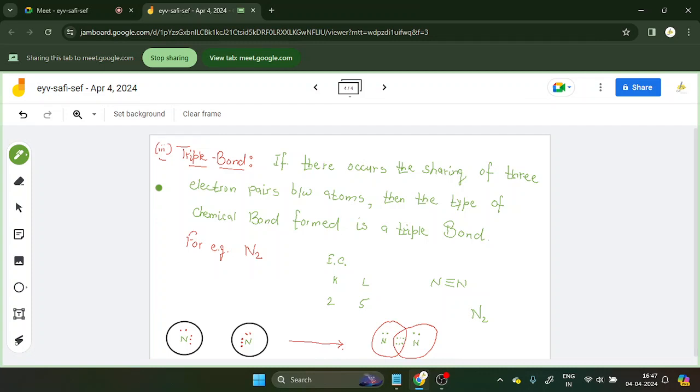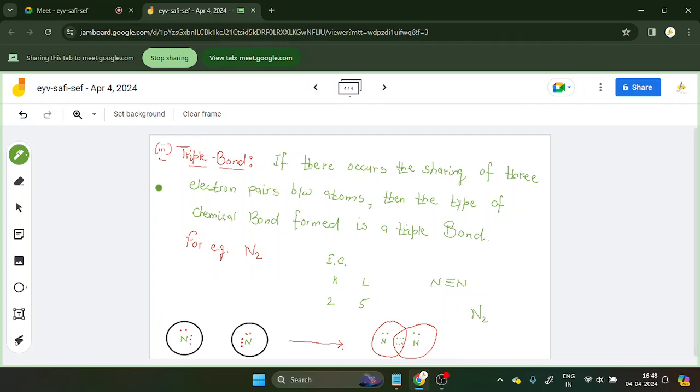Now let's move ahead and discuss some more structures, how to form them. Let's discuss the formation of covalent bonds.